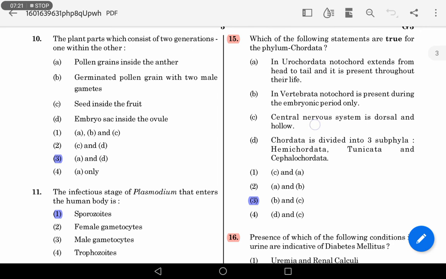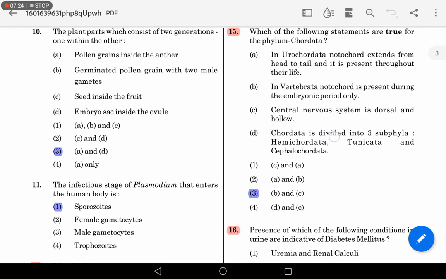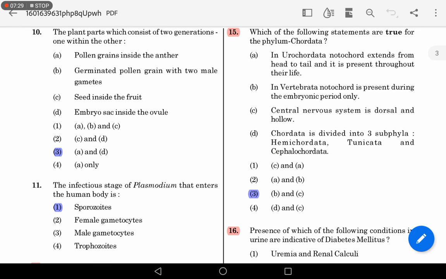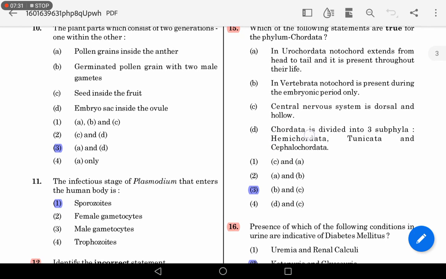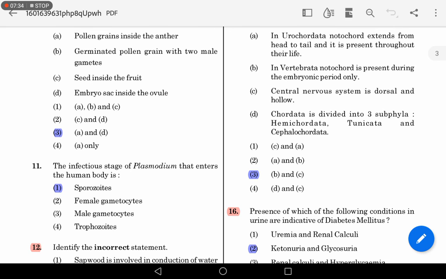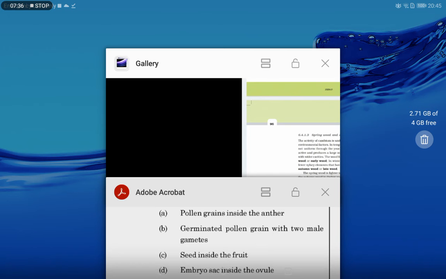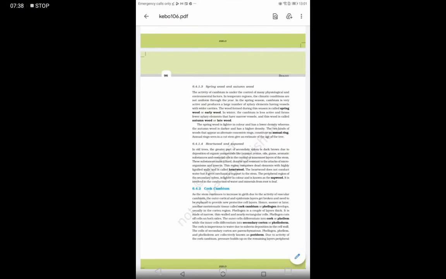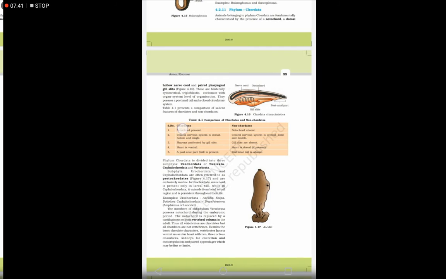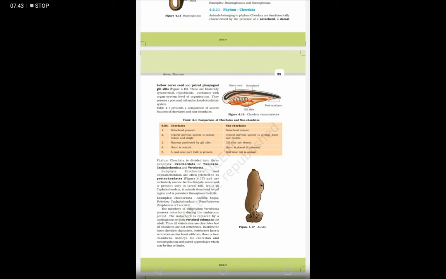Central nervous system is dorsal and hollow, correct. Chordata is divided into 3 subphyla: Hemichordata, Tunicata and Cephalochordata, wrong. Instead of Hemichordata, Vertebrata must be the correct word. Hemichordata is not placed under Chordata. You could check all these chordates: notochord present, dorsal, hollow and single, Urochordata, Cephalochordata, Vertebrata, not Hemichordata. In Urochordates, the notochord is present only in the larval tail.